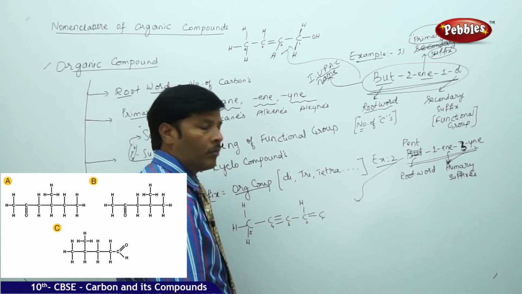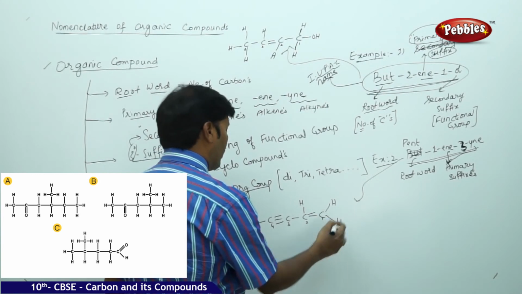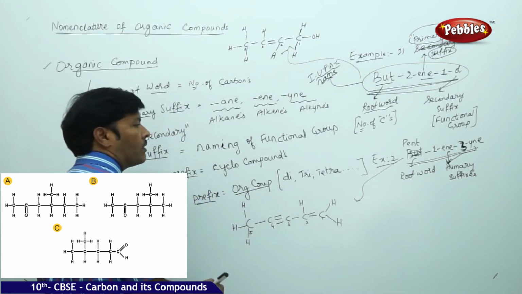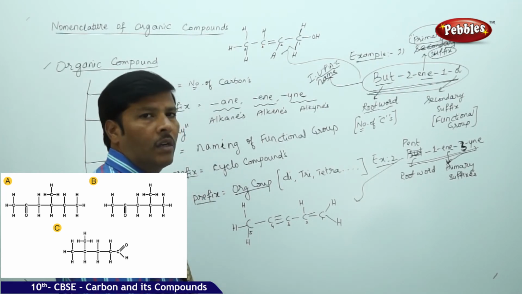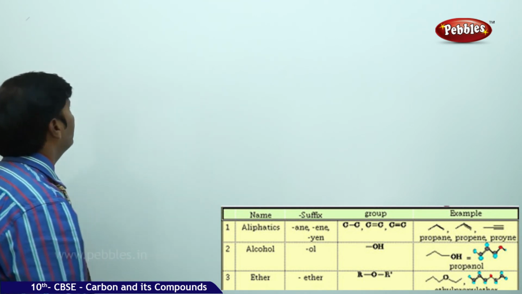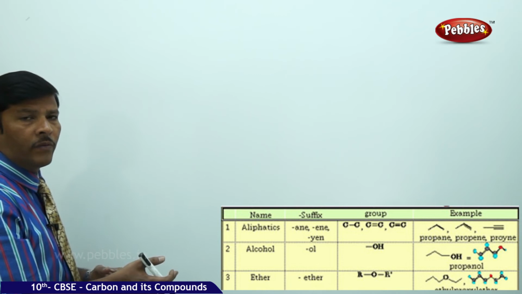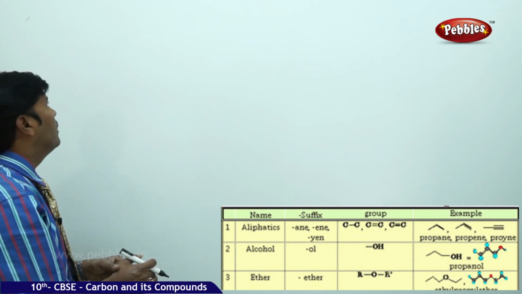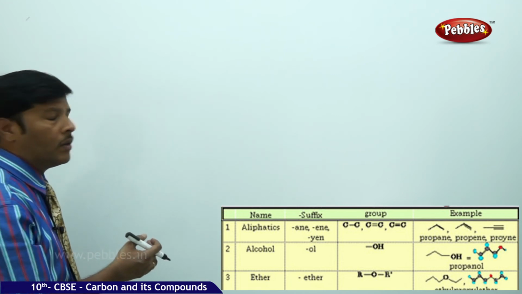So attachment single bond hydrogen, and here single bond hydrogen, single bond hydrogen. So this is the structural formula for pent-1-en-3-one. The next part of the discussion is that let us study something about the nomenclature of organic compounds in terms of their functional groups, and writing the IUPAC names and their structures of the organic compounds.